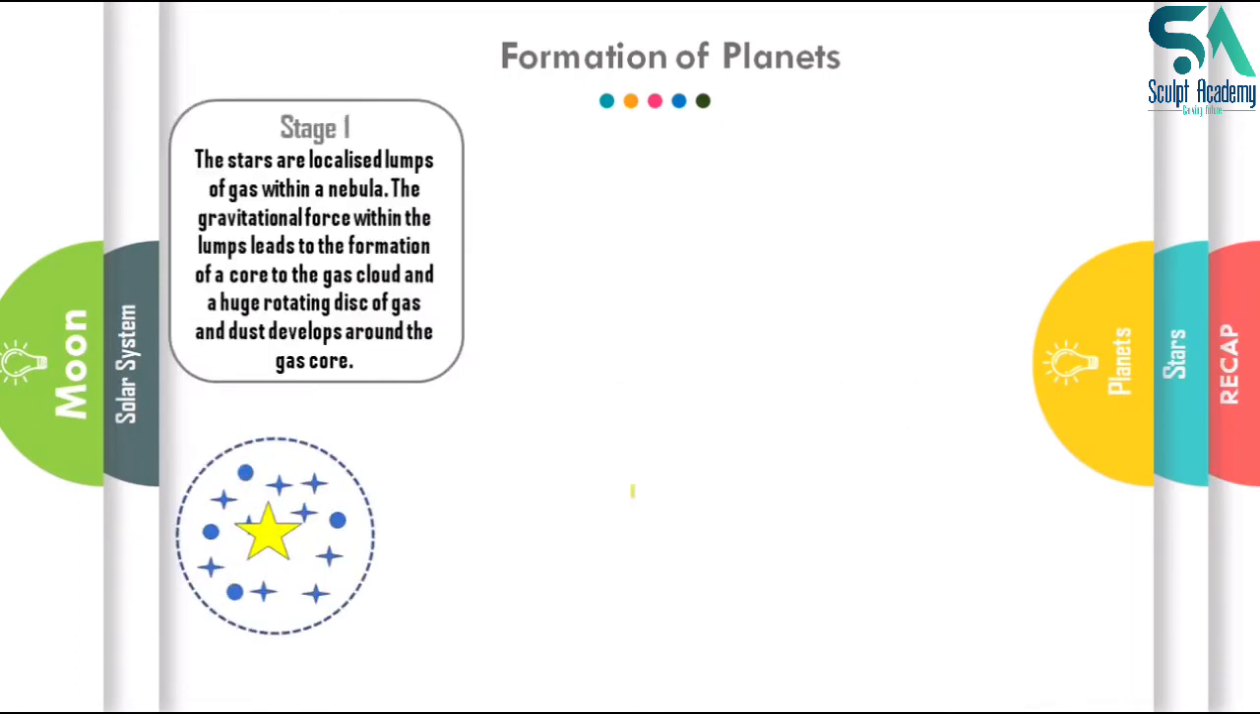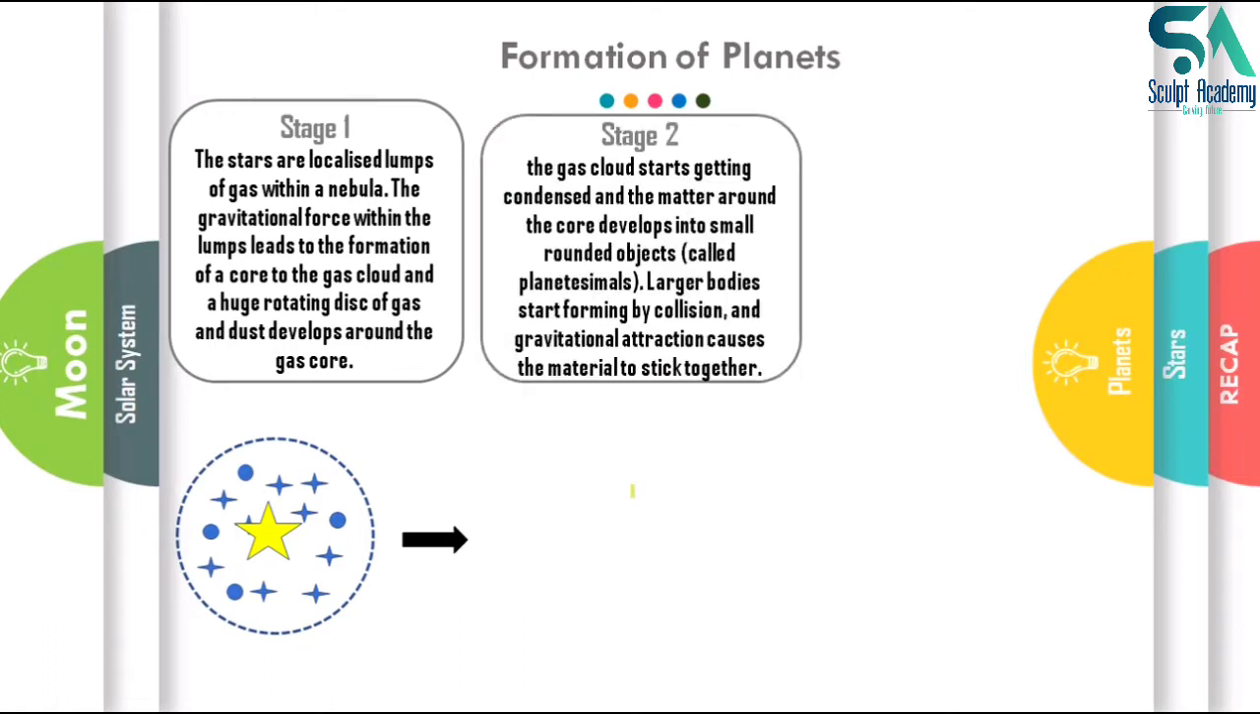Now, stage 1 of the forming of a planet. We have studied the formation of a star. Now the stars are localized lumps of gases within a nebula, meaning there are still various gas particles and dust particles available around the star that is glowing. The gravitational force within the lump leads to the formation of a core in the gas cloud, and a huge rotating disk of gas and dust develops around the gas core, which we can see in the animation below.